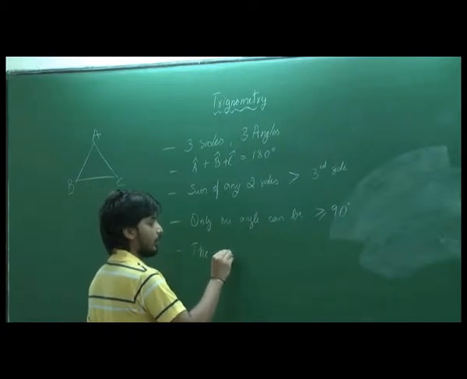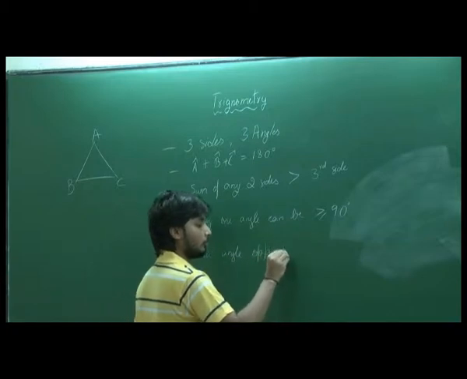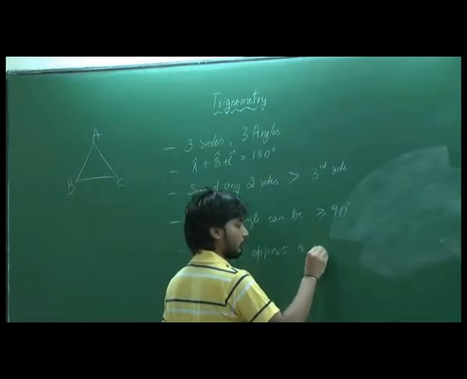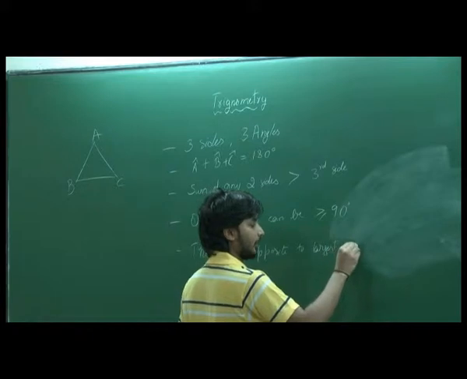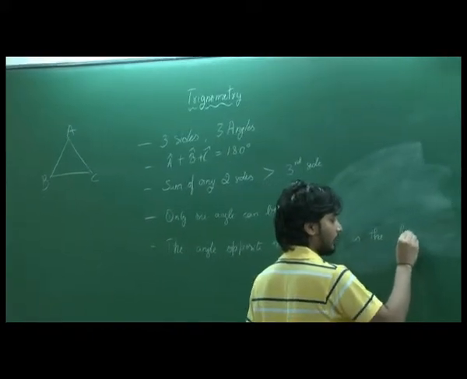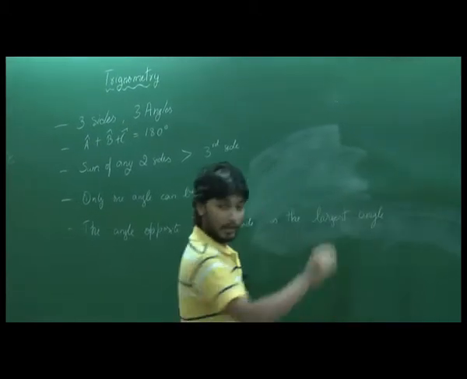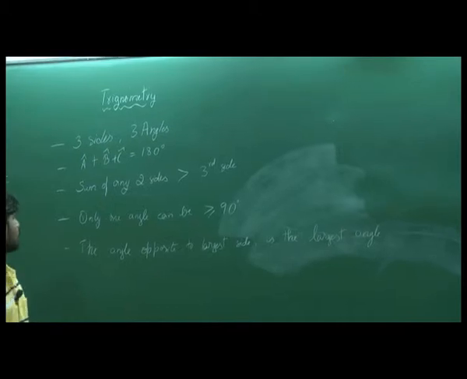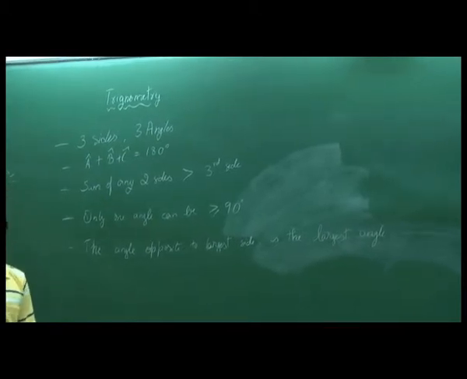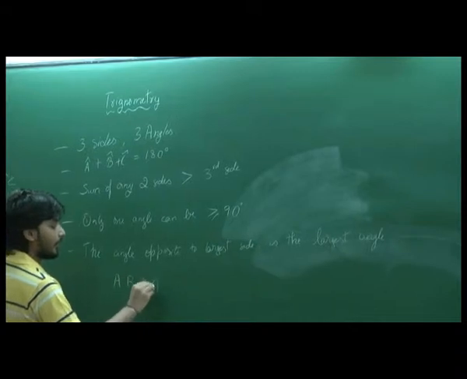The angle opposite to the largest side is the largest angle, right? Or in other words, if we have a triangle like this, suppose we know for sure that AB is greater than AC.